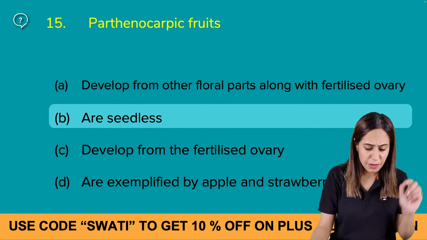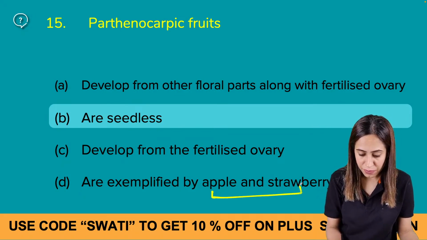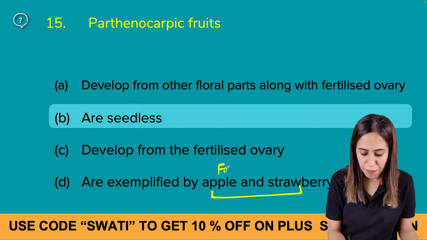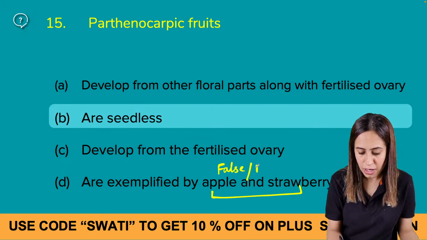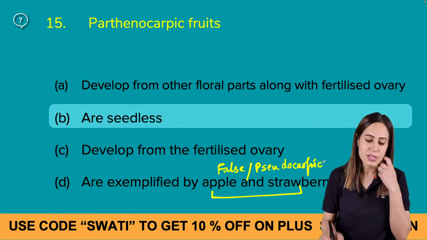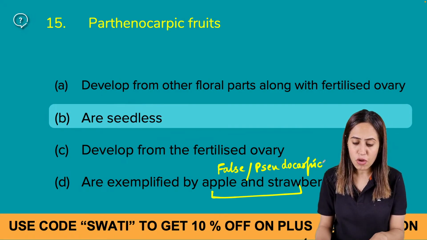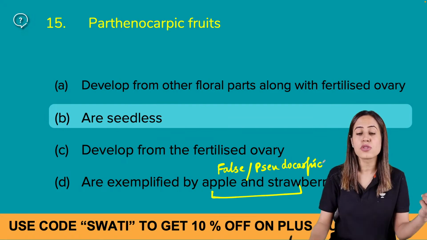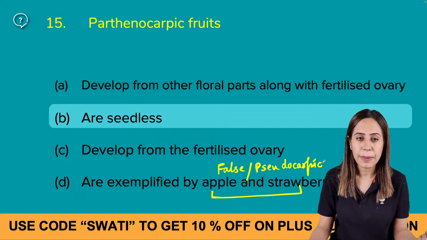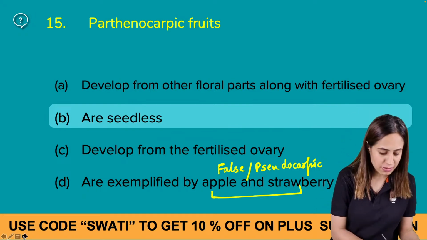Why can't the answer be the fourth option? Because apple and strawberry are false fruits, pseudocarpic fruits. And option A, developed from other floral parts along with the fertilized ovary, also goes for pseudocarpic, but we are here talking about parthenocarpic, right?